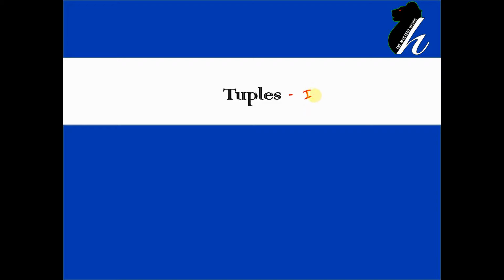What is immutable? It means one cannot change the sequence. So tuples are like lists except they are immutable and do not change in size.